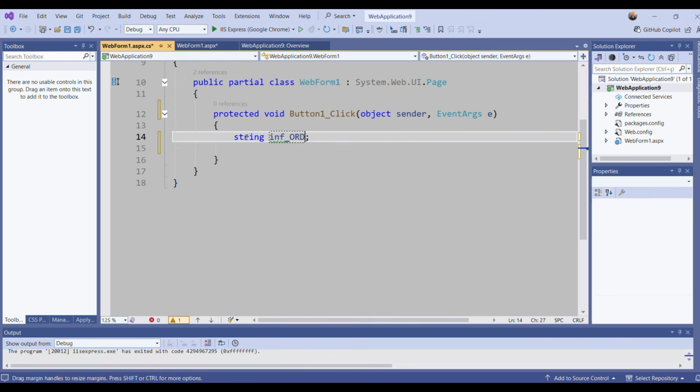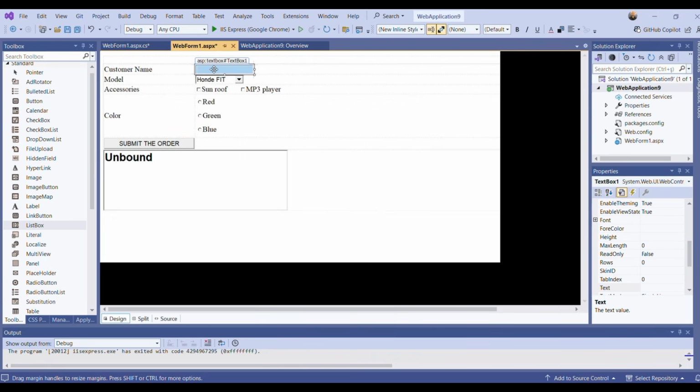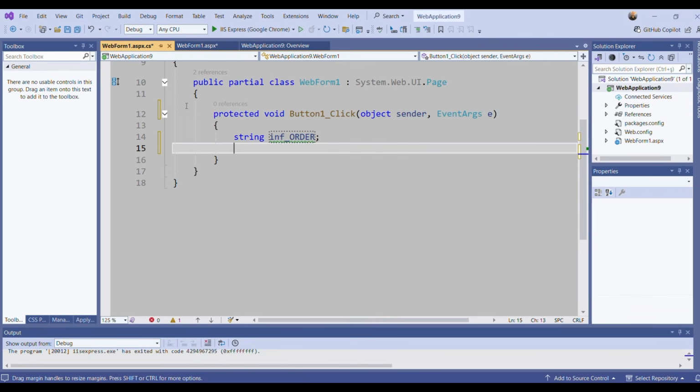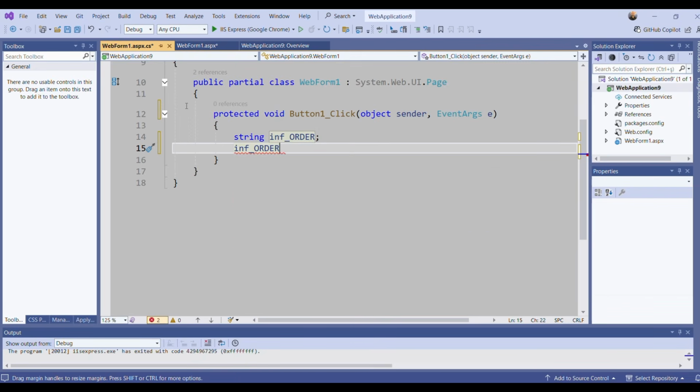Then first of all, I will take information from the text box because the first one is in the text box. This is the name of our customer. So I will say info order is equal to textbox1 dot text.